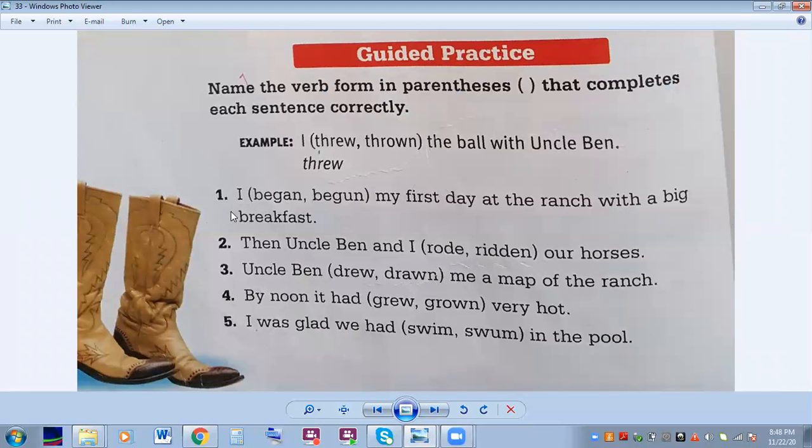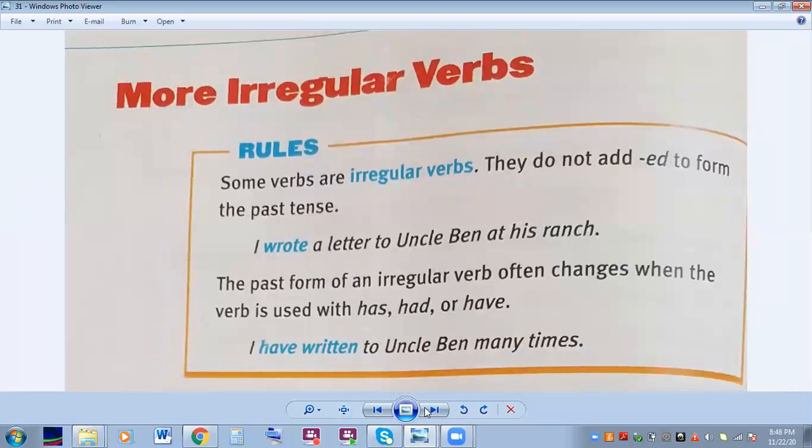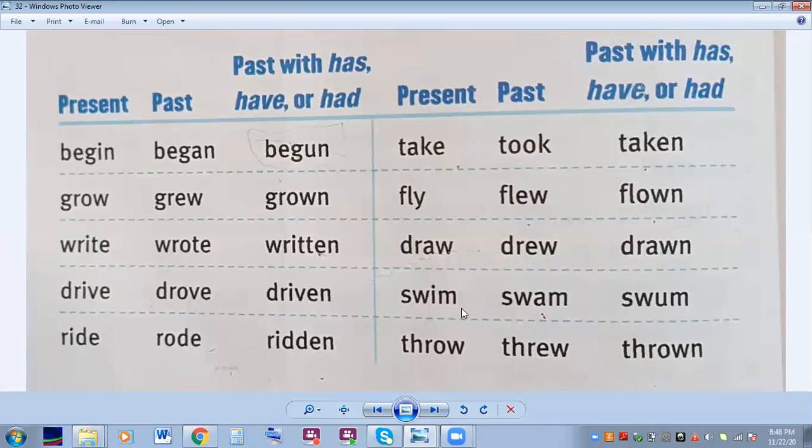Let's take a look at some practice together. You can pause the video and read and answer these 5. You can just write the word for the answer. You can go back and use the chart to help you.